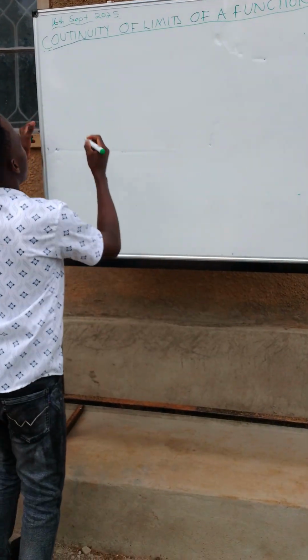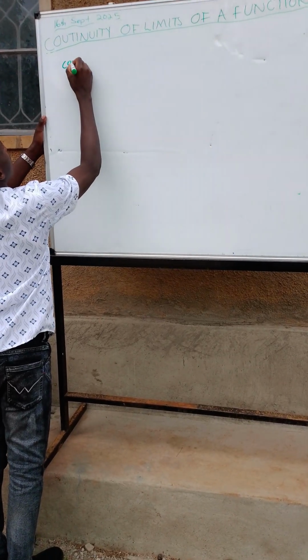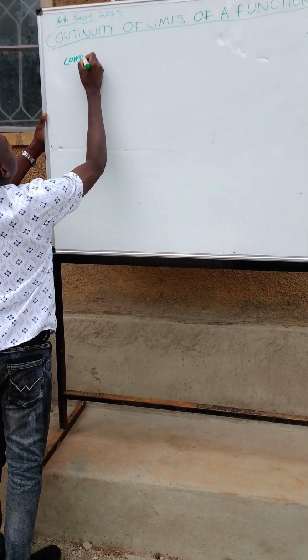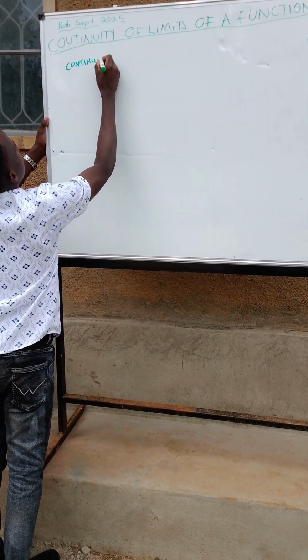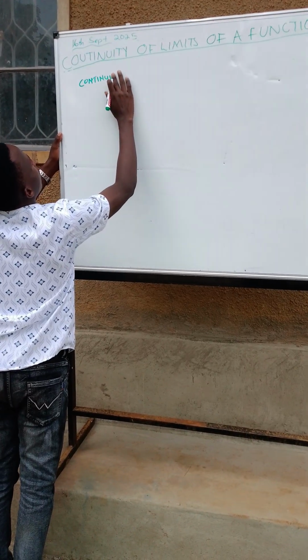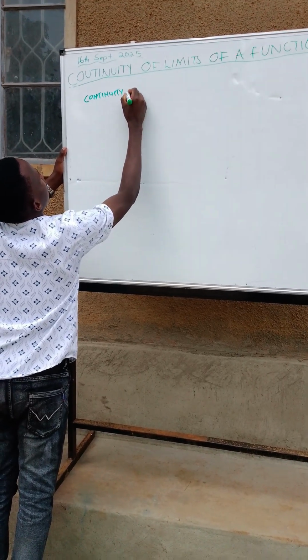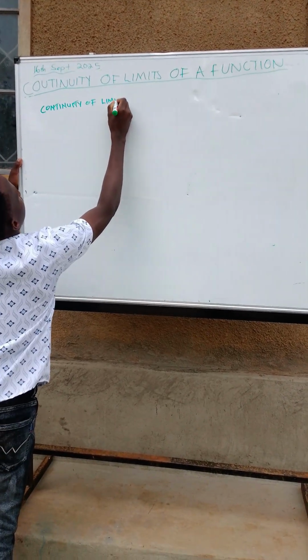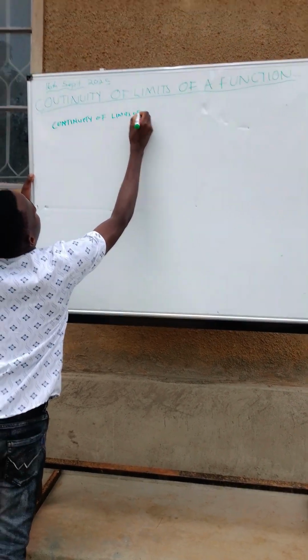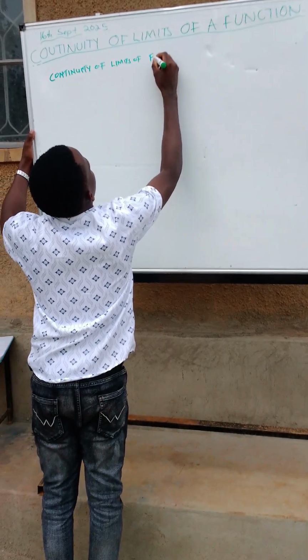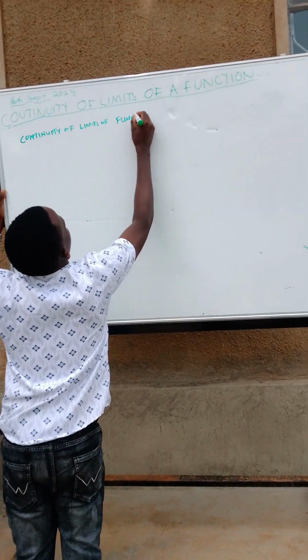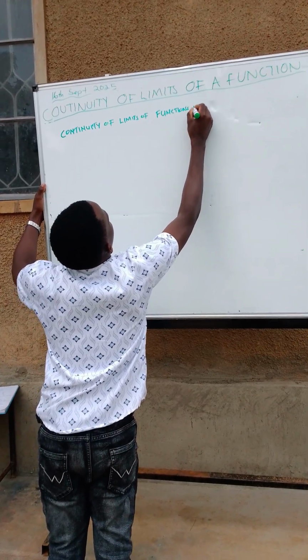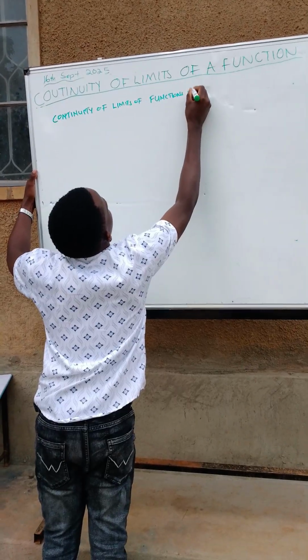We have a subchapter under continuity: continuity of limits of functions within an interval.